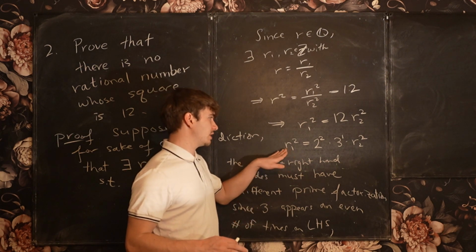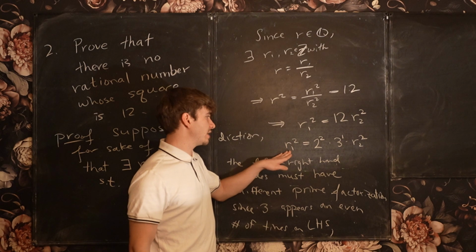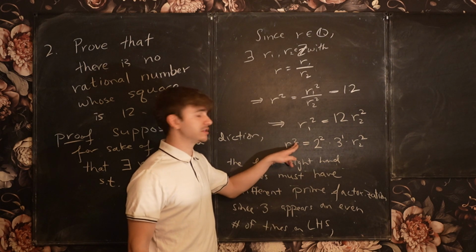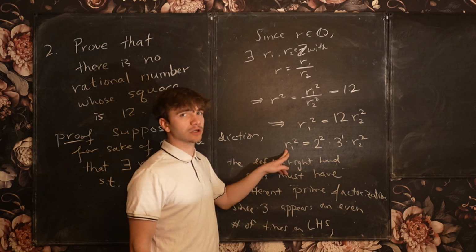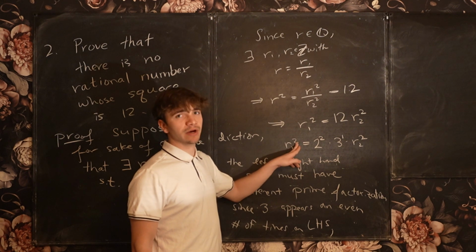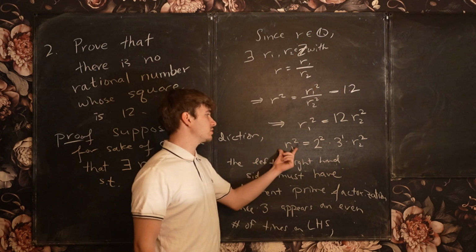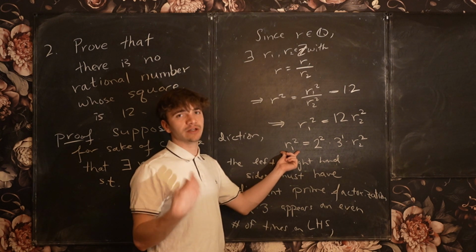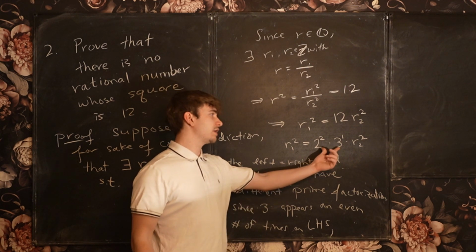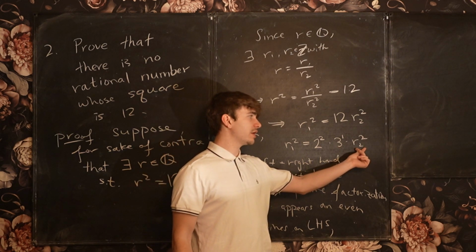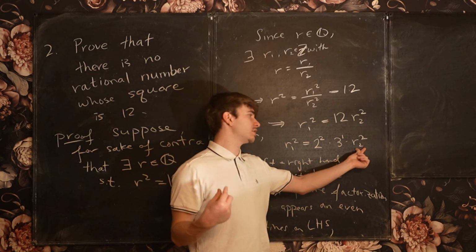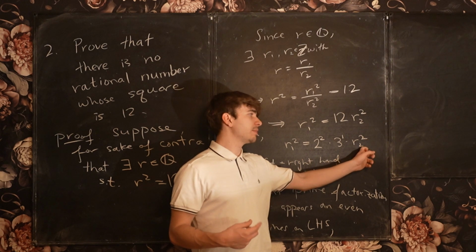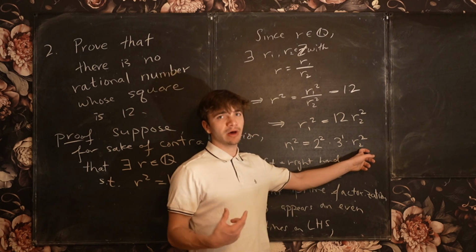3 appears an even amount of times on this side because we have r1 raised to the second power. So any factors of 3 that belong to r1 are going to get multiplied by 2 in their exponent. So the powers of 3 that show up in the left-hand side must be raised to an even power. On the other hand, on the right-hand side, this r2 squared, any multiple of 3 that goes into r2, when it's squared, I'm going to have an even amount of 3's.